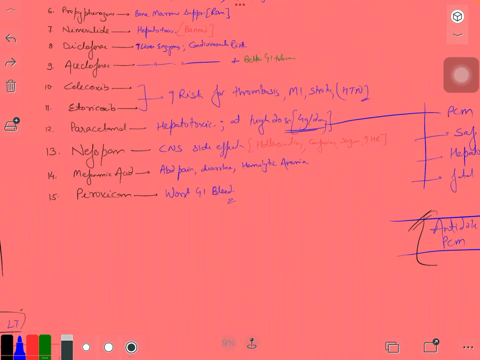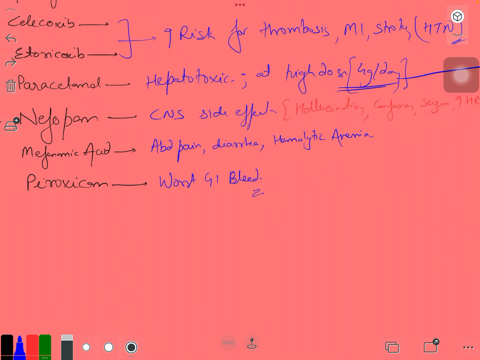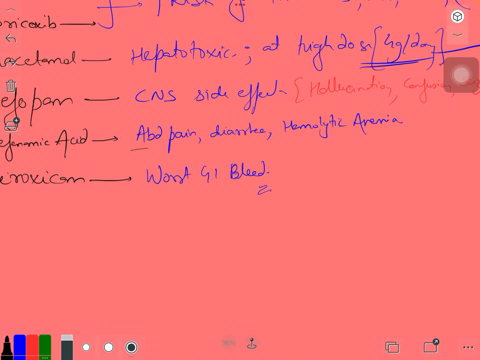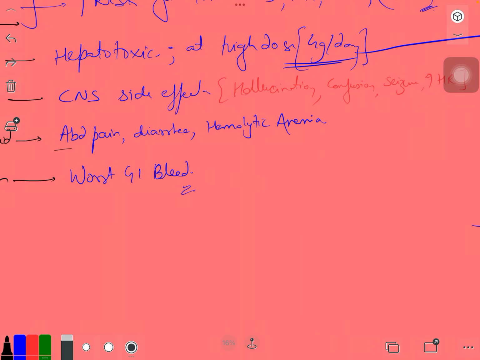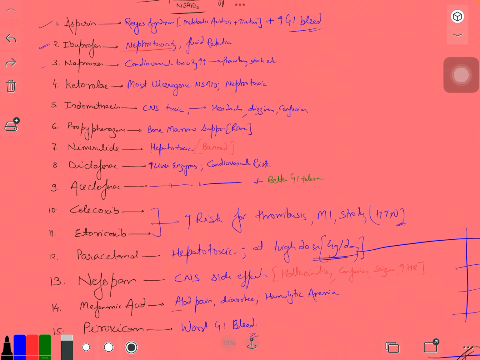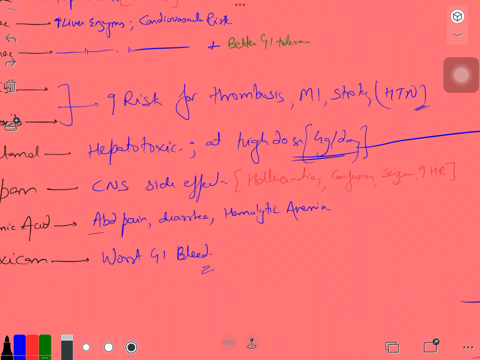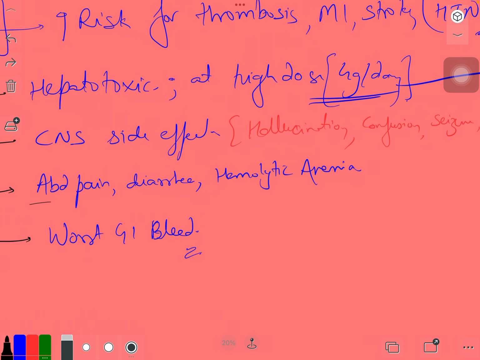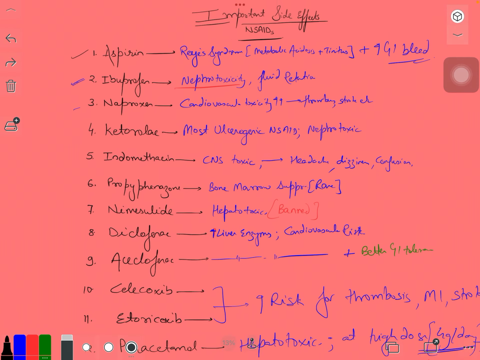Now talking about the side effects, we have already discussed the side effects of mefenamic acid. Sometimes it is not well tolerated by females, so you can have abdominal pain and also diarrhea. With prolonged use, like if a female is continuously using Meftal Spas or mefenamic acid, she can have hemolytic anemia. Females are already at a higher risk of anemia, and using mefenamic acid for a longer duration at high dosage can induce hemolytic anemia as well.